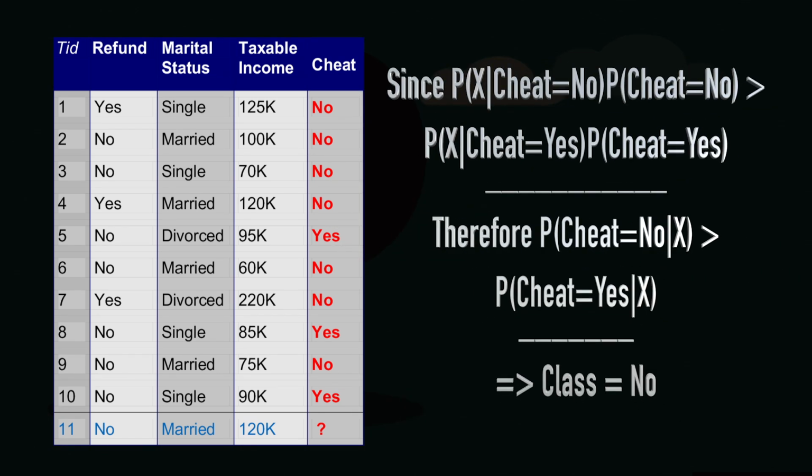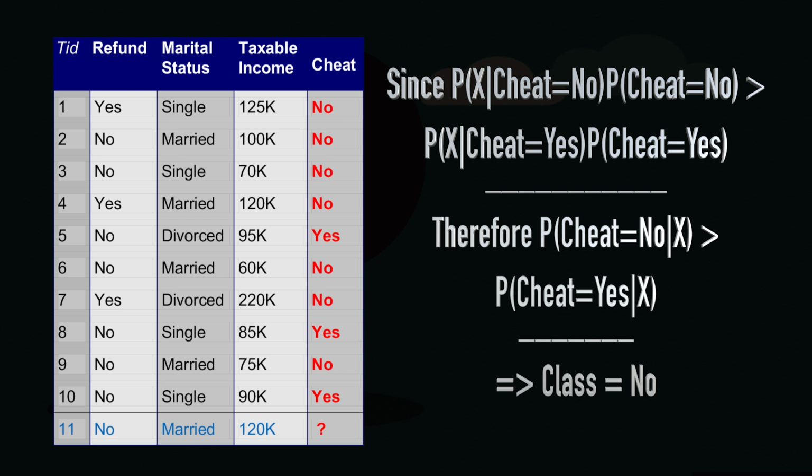Now, going back to what we were looking for, we were looking at the product probability of x given cheat is equal to no into probability of cheat is equal to no. Now, if I compute this, what do I get here? Probability of x given cheat is equal to no is 16 by 343 and probability of cheat is equal to no is 7 by 10. So, you take the product of these two. For the other class, we have probability of x given cheat is equal to yes into probability of cheat is equal to yes. Now, here probability of x given cheat is equal to yes has turned out to be 0. So, this whole term goes to 0.